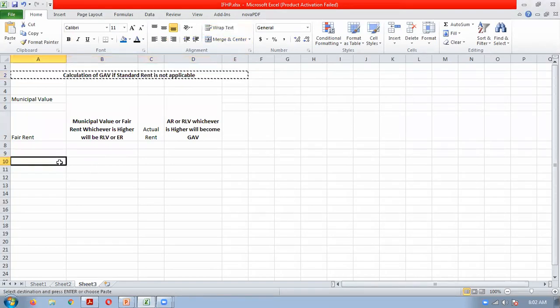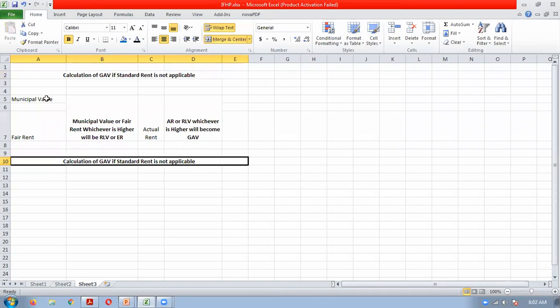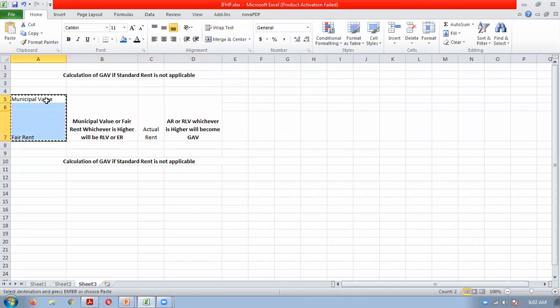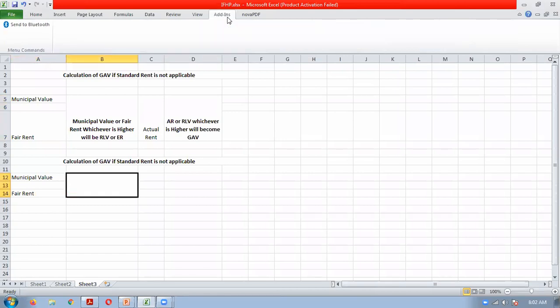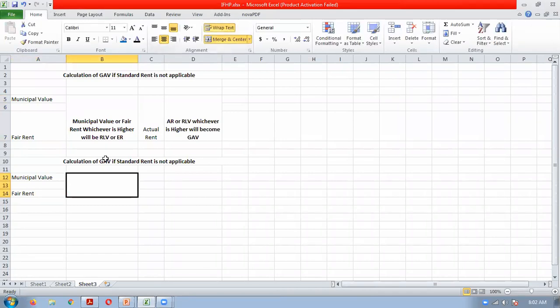Now the next situation can be that standard rent is applicable. Then how, in that case, will we calculate? Same steps only. First we will compare the municipal value and fair value. Then we will note down the higher of the two. Municipal value or fair rent, whichever is higher. Now only one small change is there. We will not say this is the RLV.